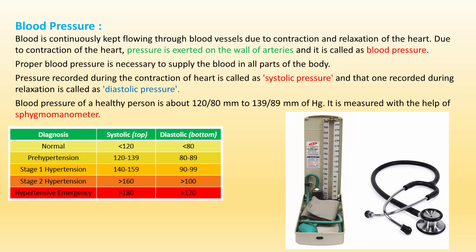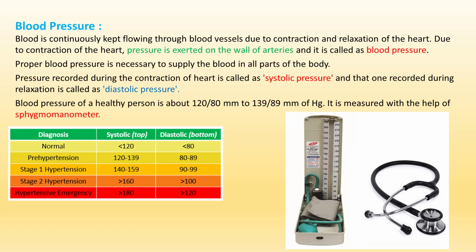Blood pressure. Blood is continuously kept flowing through the blood vessels due to contraction and relaxation of the heart. Due to the contraction of the heart, pressure is exerted on the walls of arteries and it is called blood pressure.